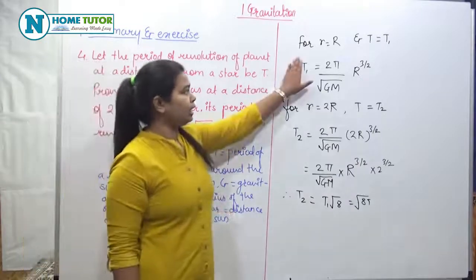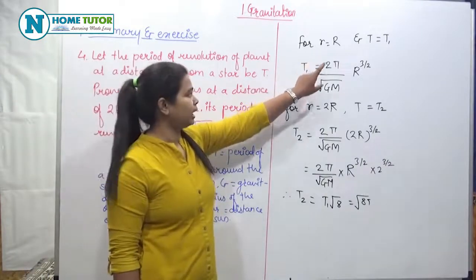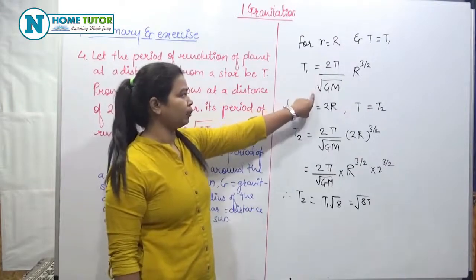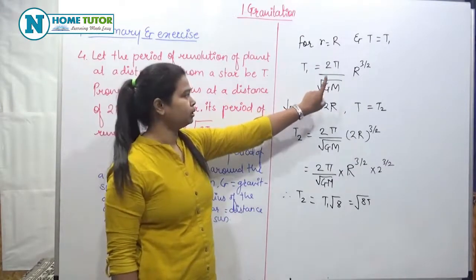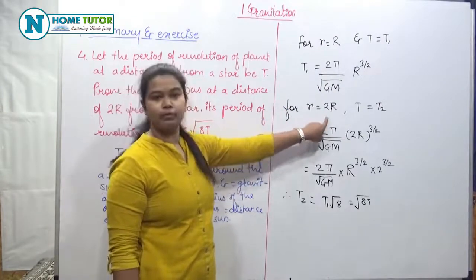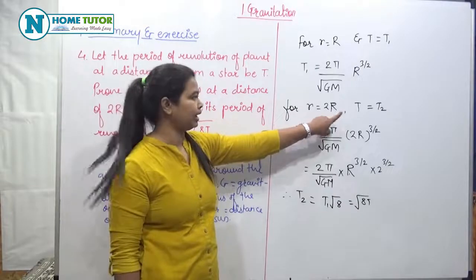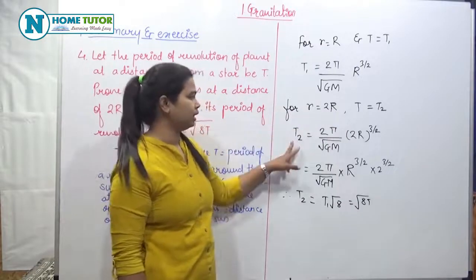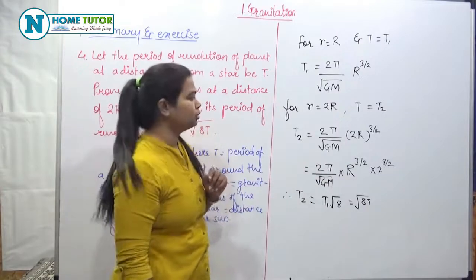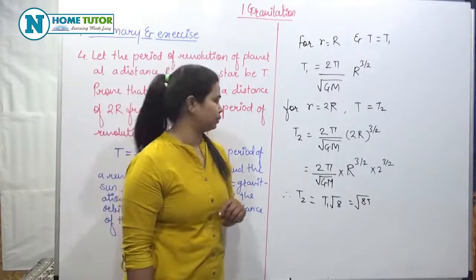So for small r is equal to capital R, and T is equal to T1, then T1 is equal to 2 pi upon square root of GM into r raised to 3 by 2. If we take r is equal to 2r and T is equal to T2, then T2 is equal to 2 pi upon square root of GM into (2r) raised to 3 by 2.